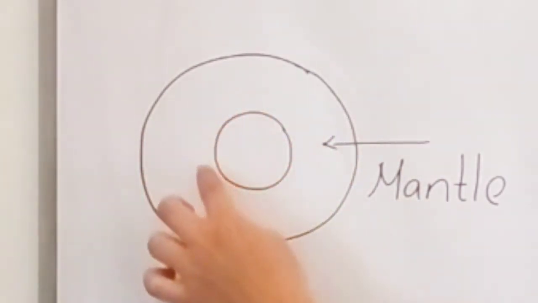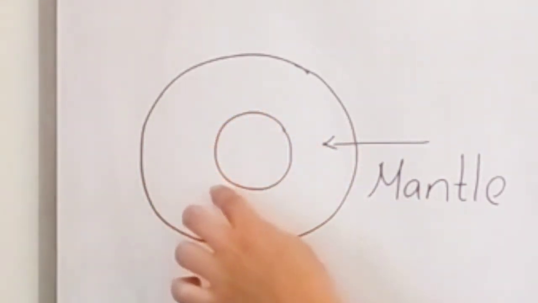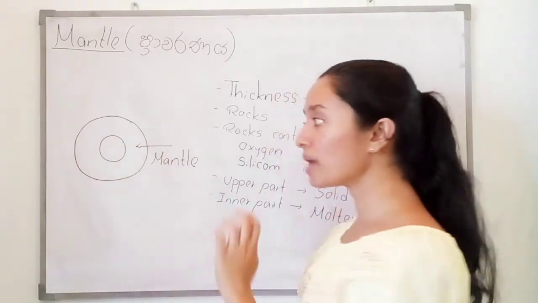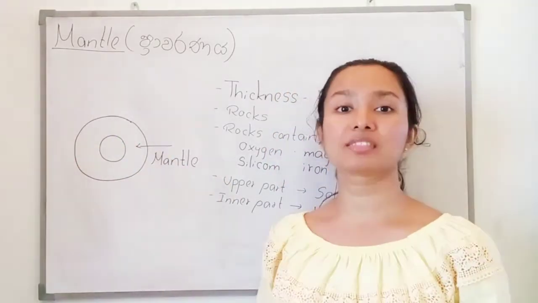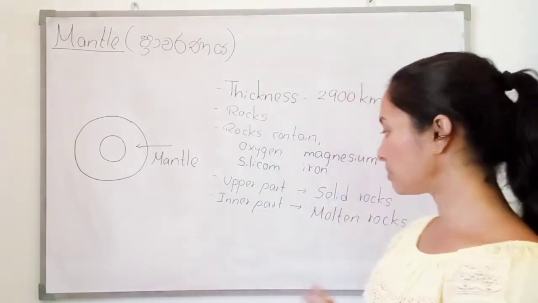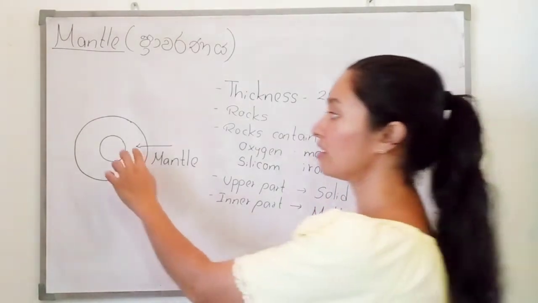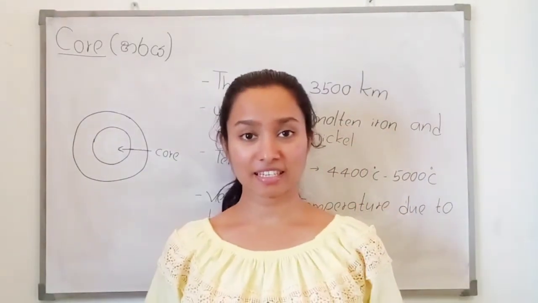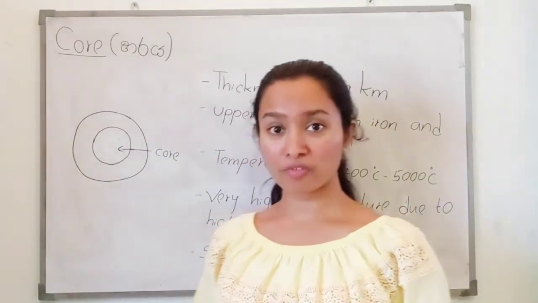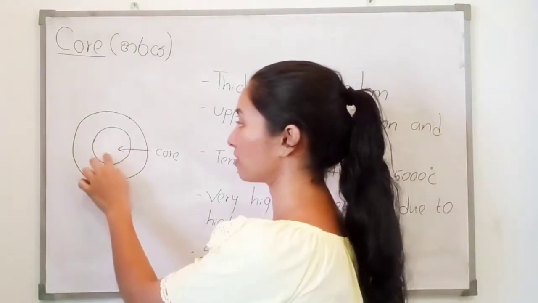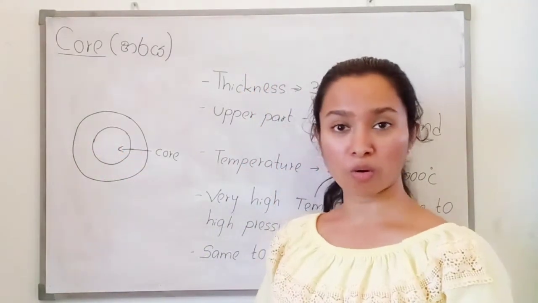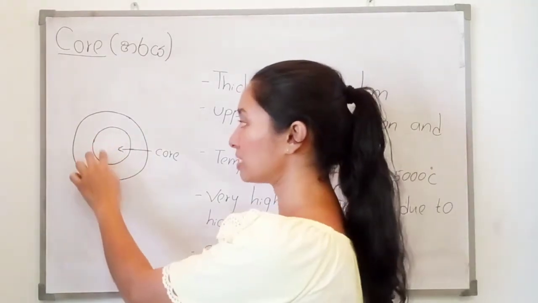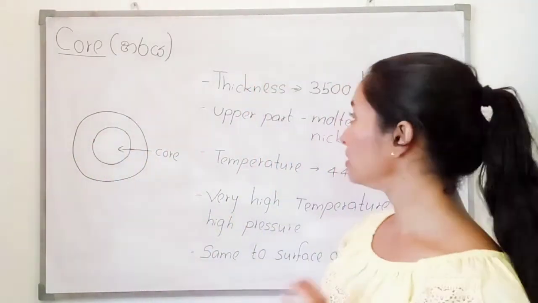Here, in the inner part of the mantle, we can see molten rocks, because the temperature here is extremely high. Because of that, molten rocks are here. Okay, understood? This is the innermost part of the earth, the core. In Sinhala, we call it Haraya, the core, the innermost part of the earth.